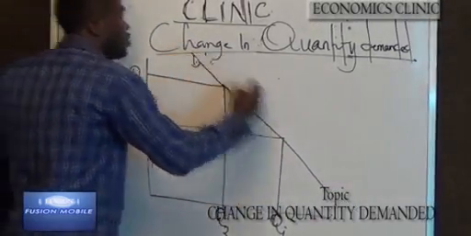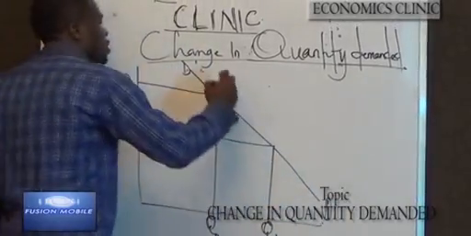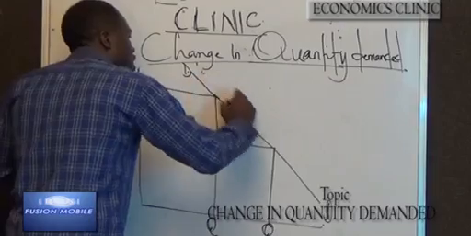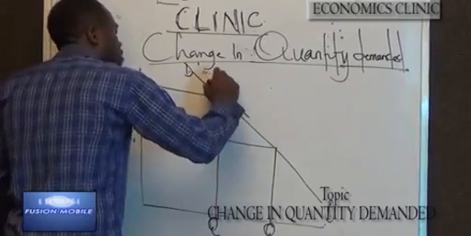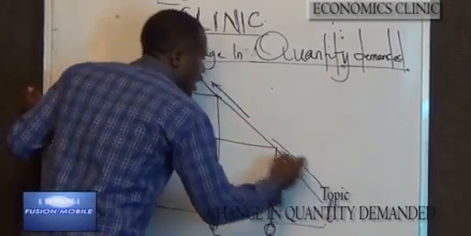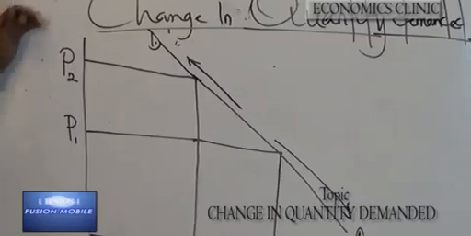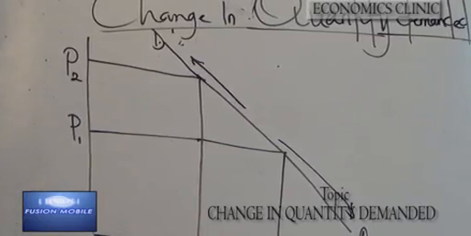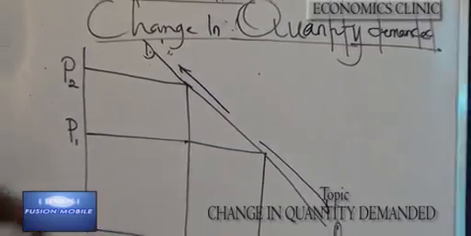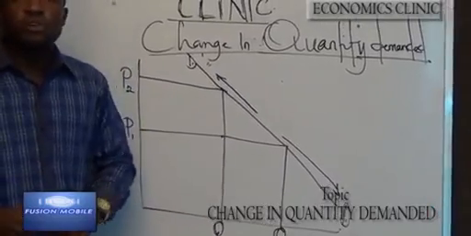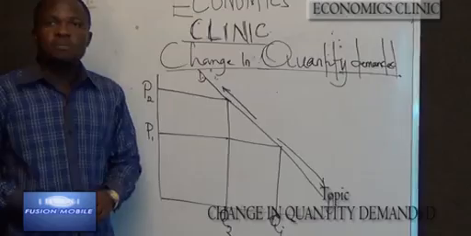Demand curve is drawn, but it shows either an upward movement or a downward movement. This is change in quantity demanded. From where we move to abnormal demand curve.